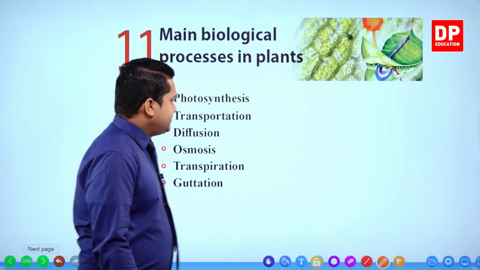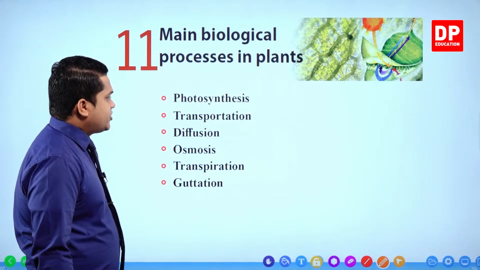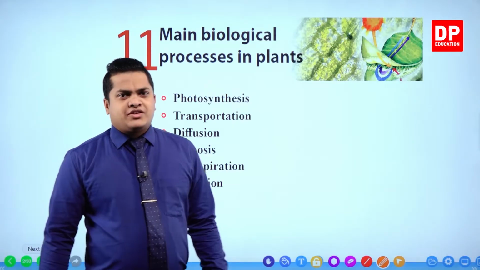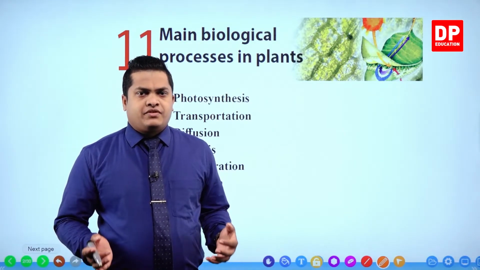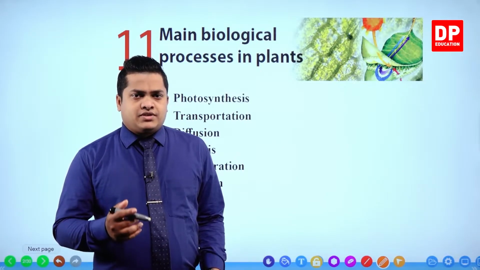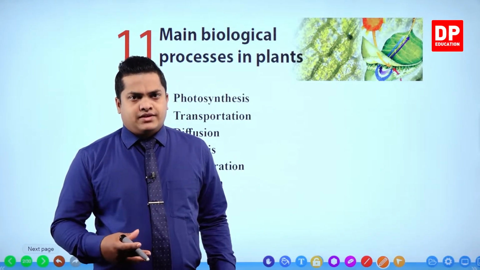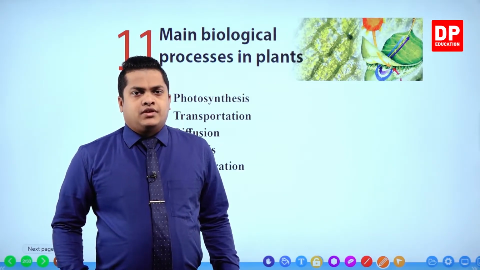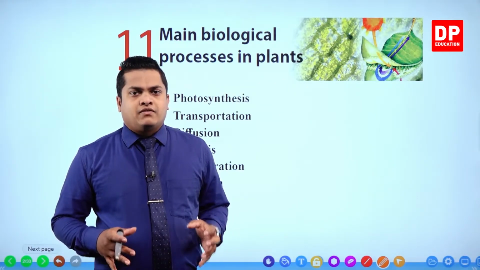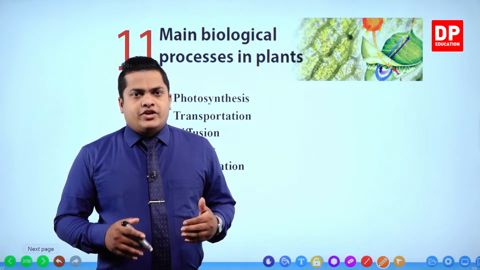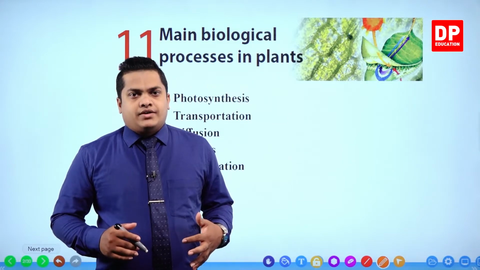Then after that, the transportation. Transportation is really simple, my dear children. Transportation is the process of transporting materials from one place to another in a plant. Now, photosynthesis mainly occurs within the leaves of a plant.